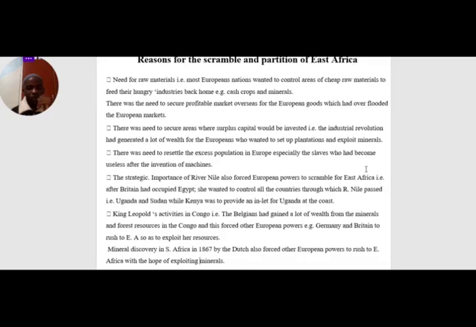Actually, when Britain took over Uganda, they didn't think that even Uganda has fuel, because we have just discovered fuel recently. The only thing that Britain had interest in Uganda was to secure the source of the Nile. Because first of all, Uganda is a landlocked country without a seaport. So they didn't have a lot of interest in it, but majorly to secure the position of the Nile. But time came. Now we've just discovered fuel. That's why you are seeing many European countries now changing their attention to Uganda. After Uganda finding the fuel, we are seeing China, the United States of America, France, and many others.